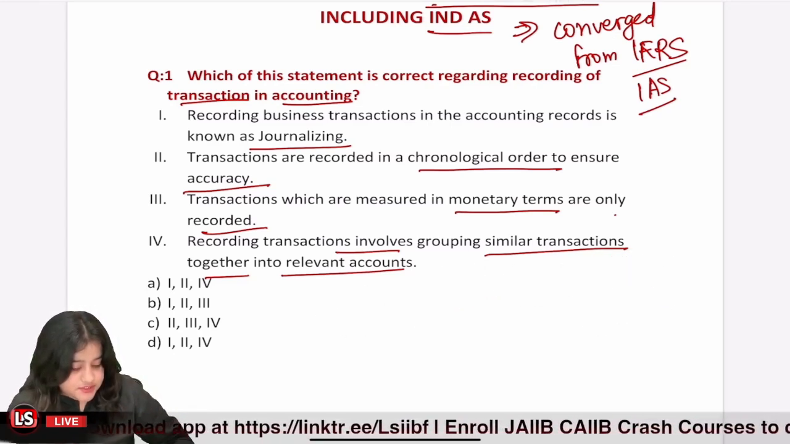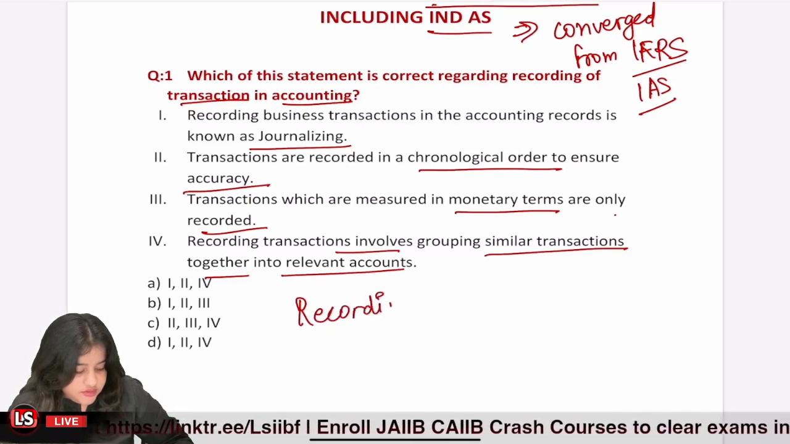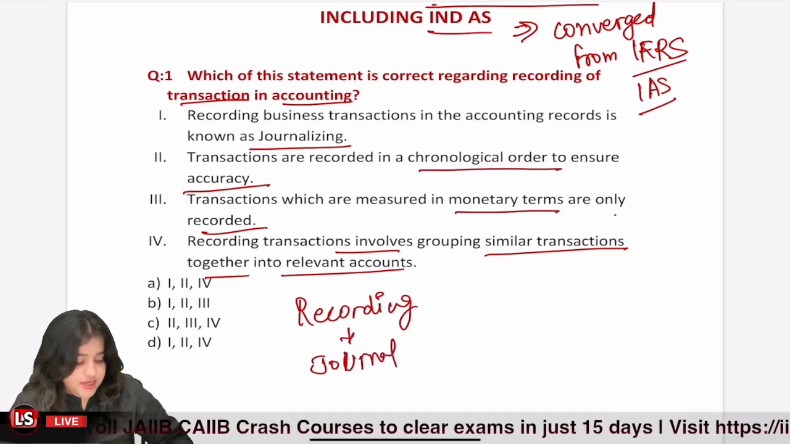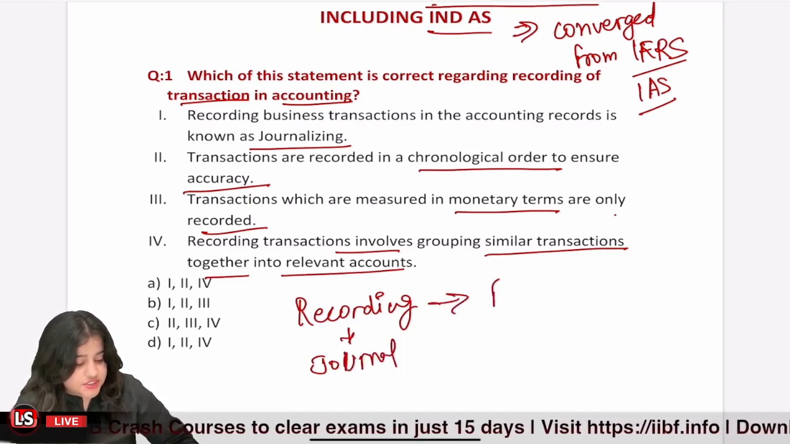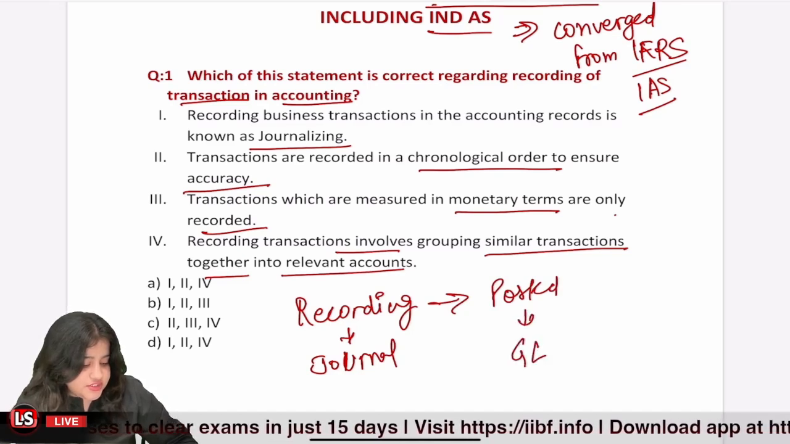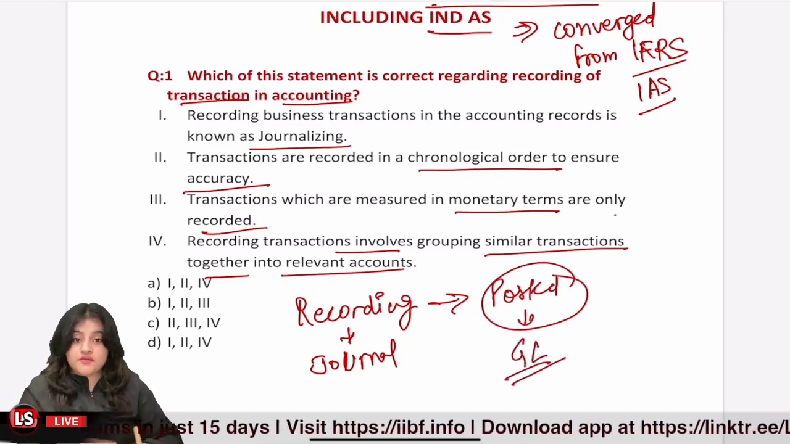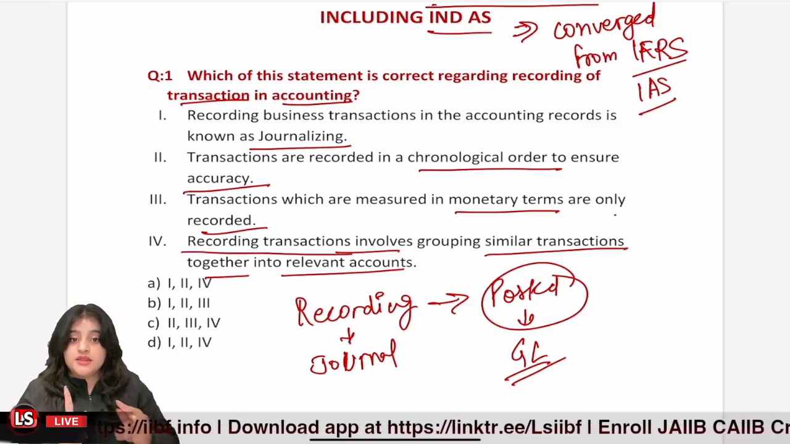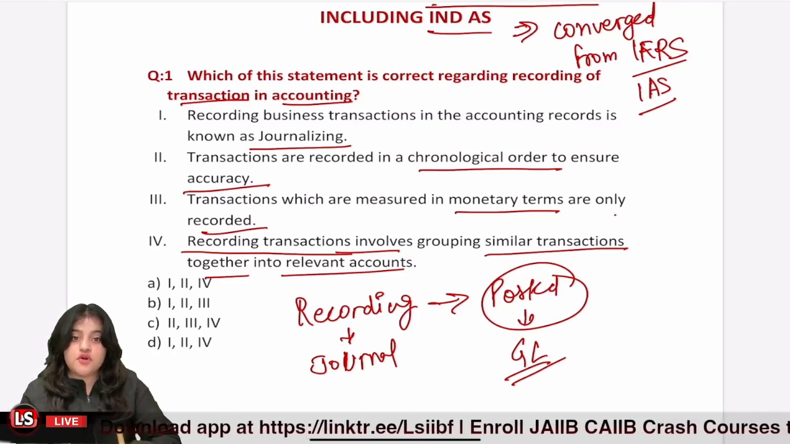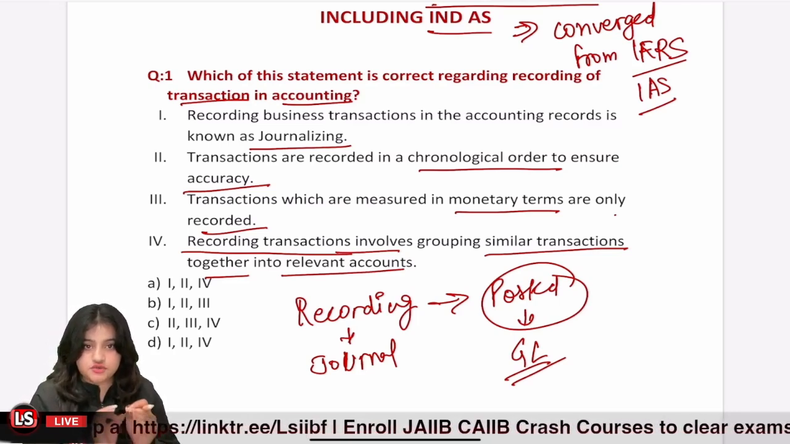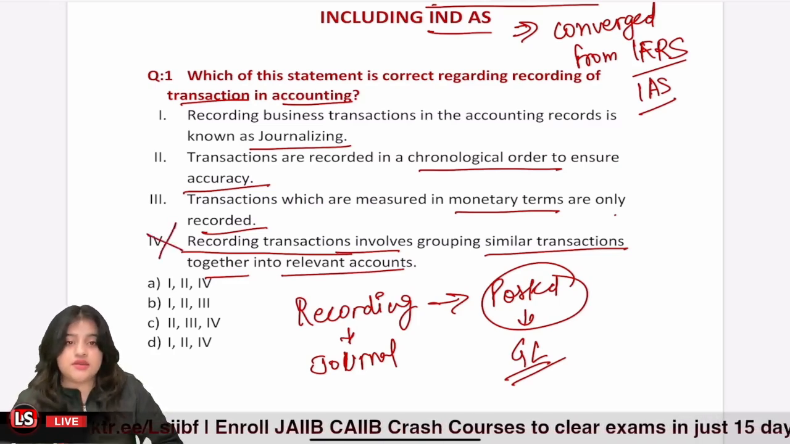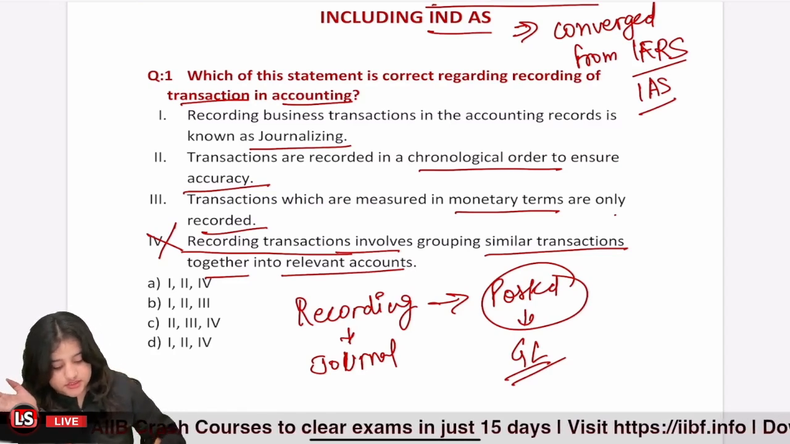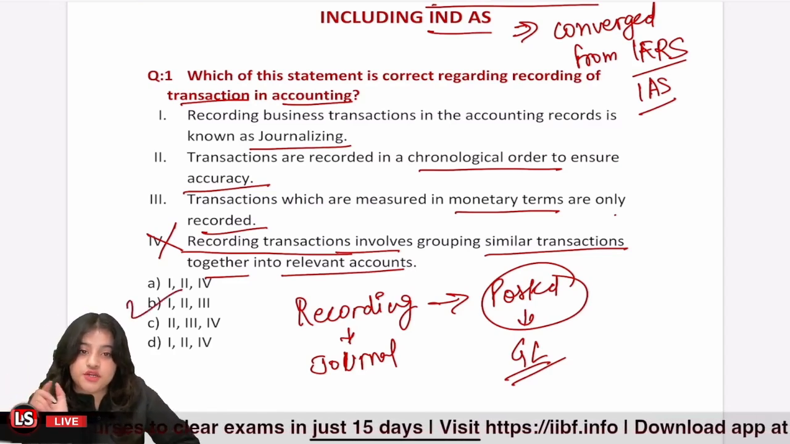So the first step is recording. And in recording, what we do is make the journal entry, right? After we have recorded, the transaction is posted into the general ledger, which is called grouping of activity into similar accounts. So here they're asking whether recording involves grouping, and this statement becomes incorrect because recording involves only passing a journal entry. So for that reason, this statement is incorrect. So out of these four, which statements are correct? Number 1, 2, and 3, and hence our answer is option B, that statements 1, 2, and 3 are correct.